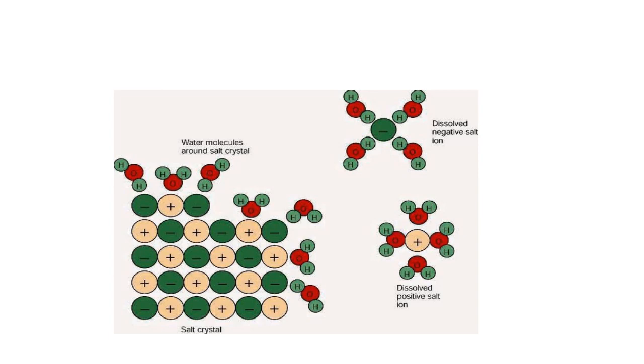In this way, the chloride ion is surrounded by the positive hydrogen of the water molecules, and the sodium ion is surrounded by the negative oxygen atom of the water molecule. So the NaCl bond breaks into Na positive and Cl negative, which helps in the dissolution in water. That's why, because of this breaking of bond, NaCl dissolves in water.